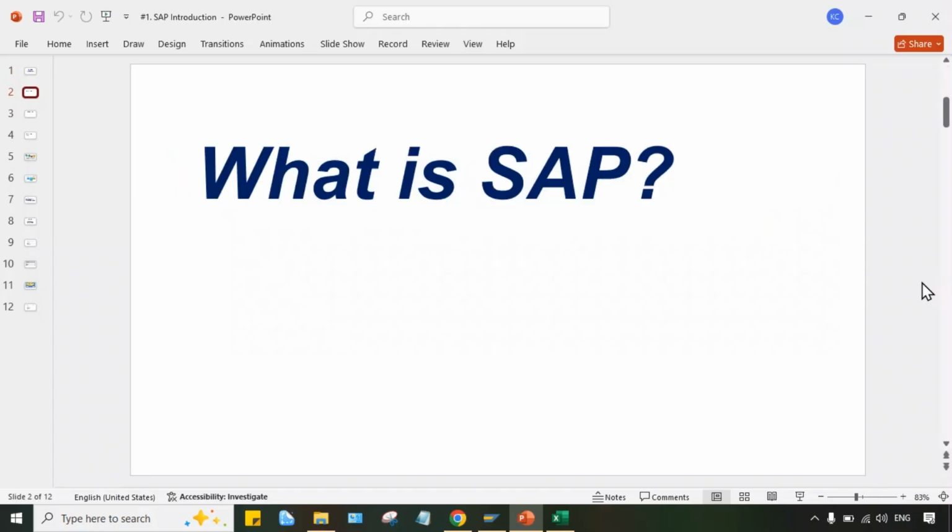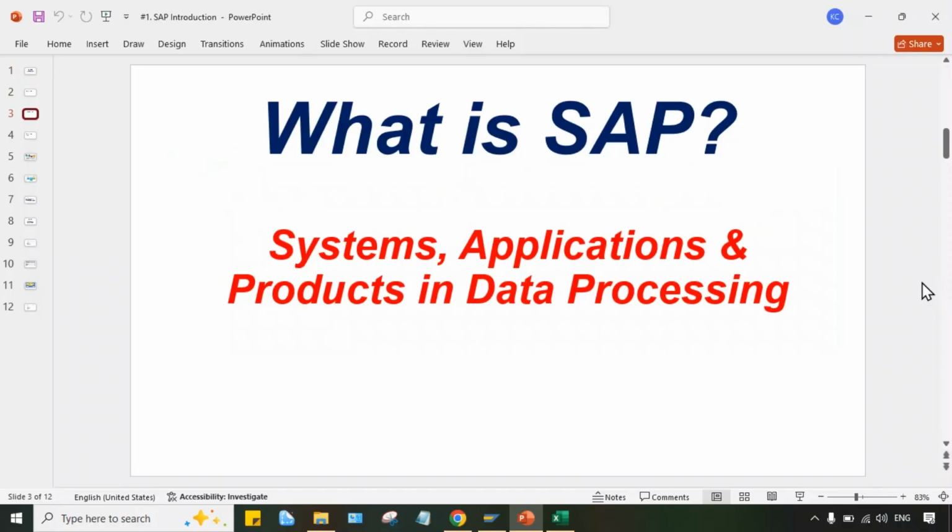So here is the first slide, and look at here, guys, what is written. What is SAP? Okay, so here is the answer: systems, applications and product in data processing. Is it a correct answer, guys? If I ask the same question from anybody, most of you will give the same answer: systems, application, and product in data processing. But I'll tell you, guys, this is not a 100% correct answer. This is just the full form of SAP. SAP stands for systems, applications, and product in data processing.